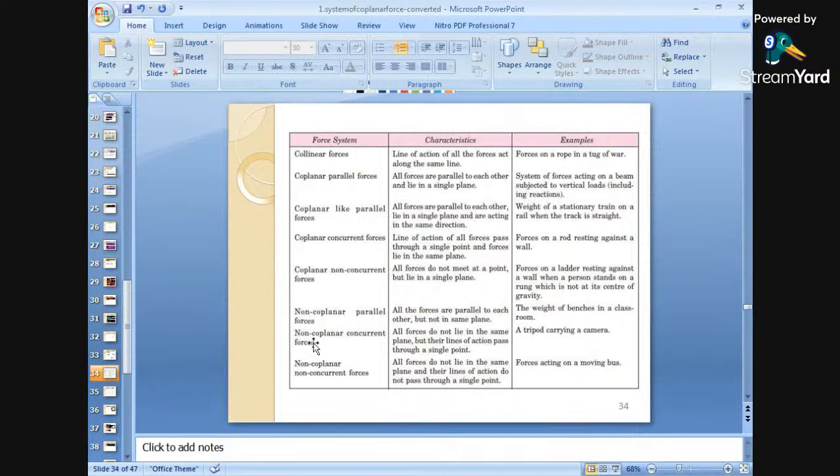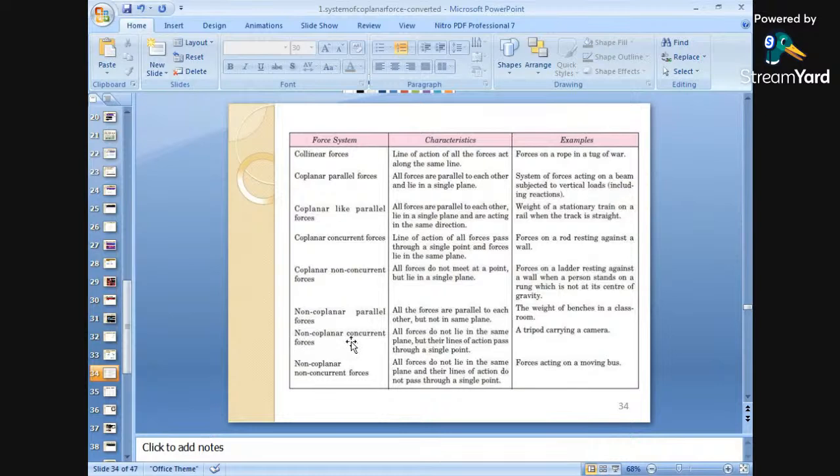Next, third last, is non-coplanar parallel forces. What are non-coplanar parallel forces? All the forces are parallel to each other, but they are not in the same plane. The example is the weight of benches in a classroom. That means they are not in the same plane, but they are parallel to each other, like the benches kept in a class.